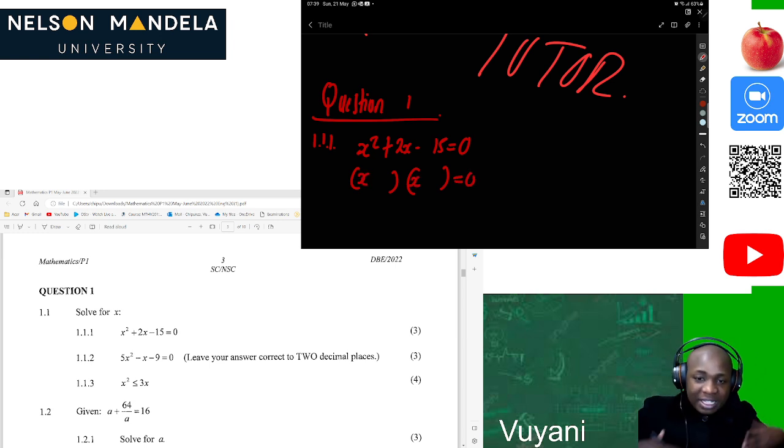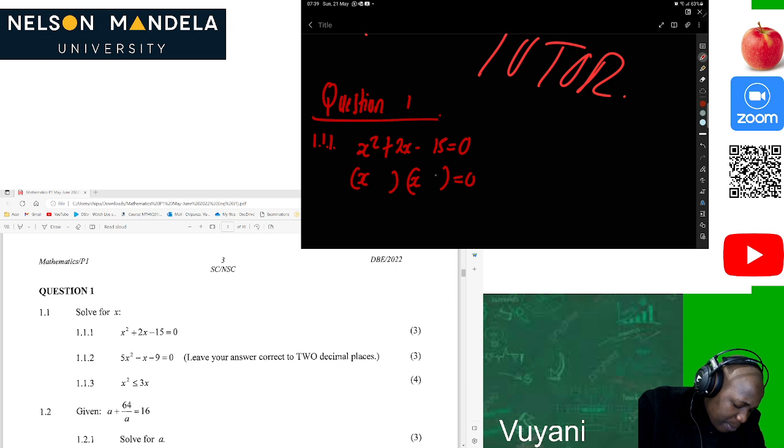or we can use the quadratic formula. But let's start by solving it. We can see that that's 15 and there's 2 there. So when we multiply 5 and 3, we get 15. Then when we subtract or add these two factors, we should be able to get the value of the middle term. This is stuff which we have done in grade 10. So don't worry about anything. This should be negative, this should be positive. Then after that, we are good to go.